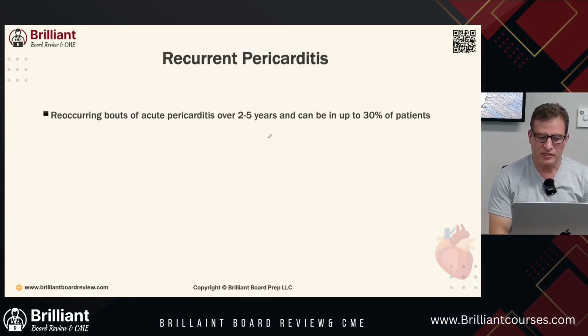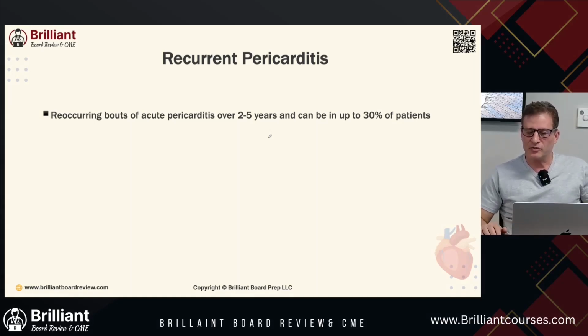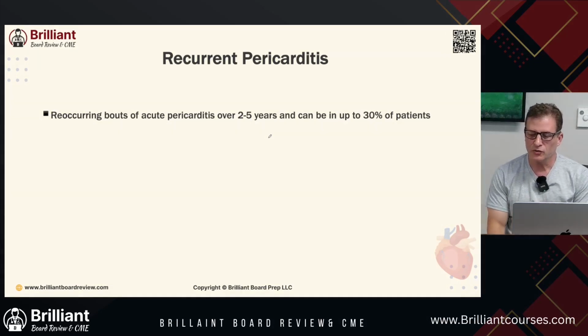Recurrent pericarditis is defined as new episodes of pericardial inflammation occurring after a symptom-free interval of at least 3 to 6 weeks after a previous episode, with the diagnosis requiring at least 2 of the following: chest pain, pericardial rub, EKG changes, new or worsening pericardial effusion, or elevated inflammatory markers. It affects about 15 to 30% of patients after the first episode of acute pericarditis, with most recurrences occurring within 3 to 6 months. Recurrence beyond 12 months is uncommon.